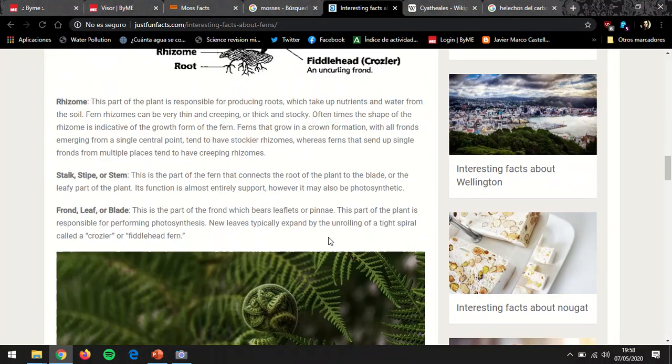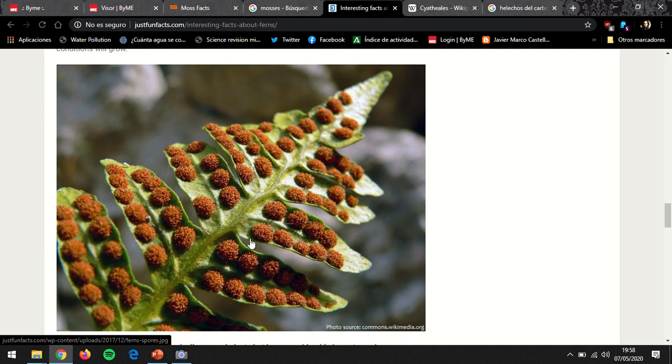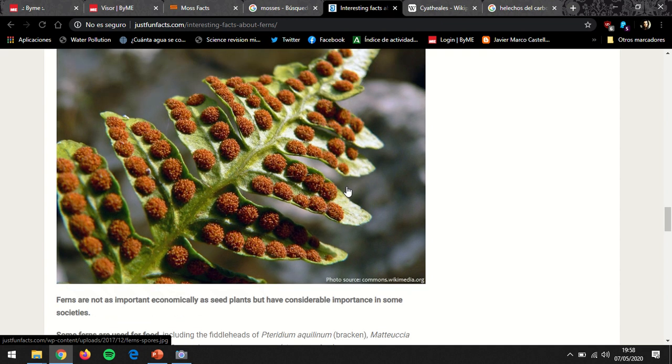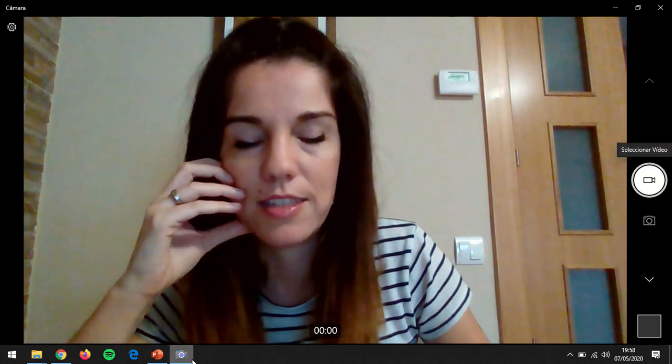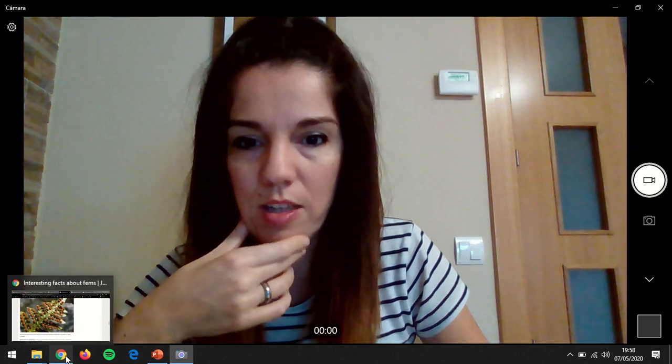Here you have some pictures of the ferns. This is how the fronds, los frondes, grow and become real leaves. These are the sori. This is a beautiful picture of the sorus, which is a group of sporangia. Son grupos de esporangios. Cada saquito sería un esporangio. And inside of each of these tiny sacs, they produce the spores in different moments of the year. Then they open them, they release the spores, and anywhere the spore falls down, it can generate a new fern. Okay? Remember that they don't produce flowers, so they reproduce in this way.